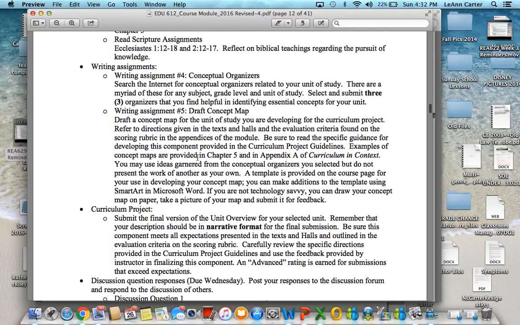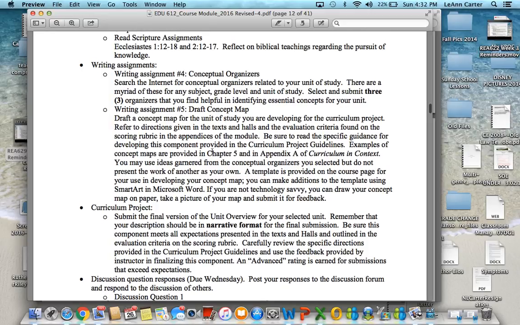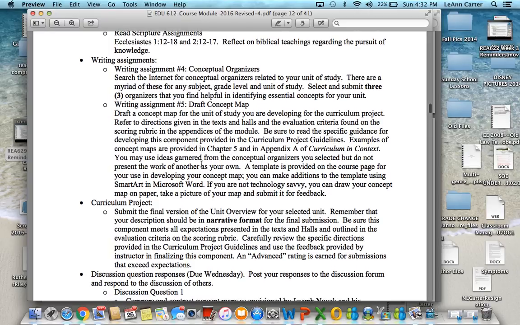And then for writing assignment number 5, you're going to include your draft concept. So draft a concept map, go back to the template, draft a concept map for the unit of study you're developing for the curriculum project. You're going to refer to the directions again given in the text and the hall. Those are described in your textbook and discussed in the hall. And you're going to use the evaluation criteria found on the scoring rubric in the appendices of this module.